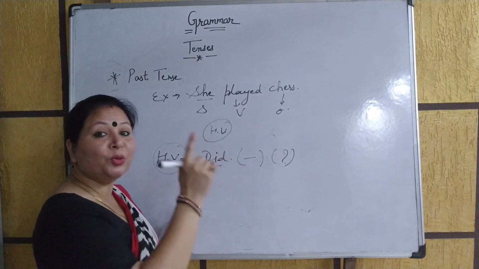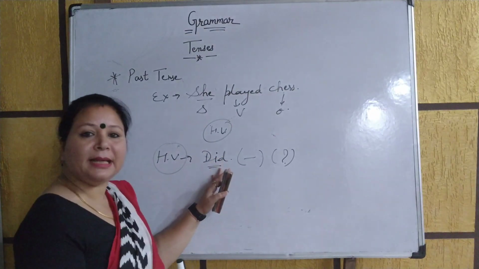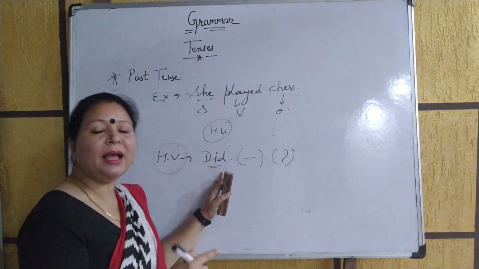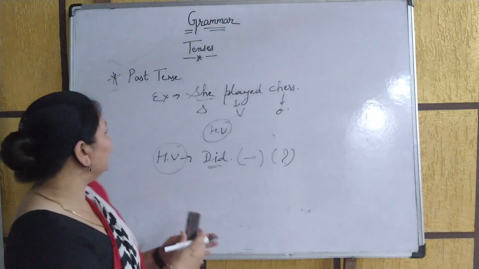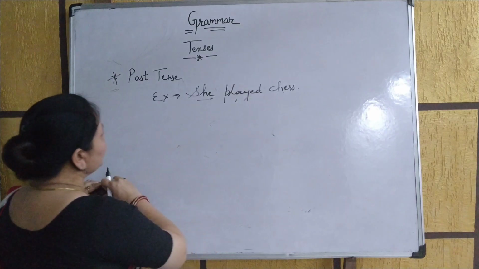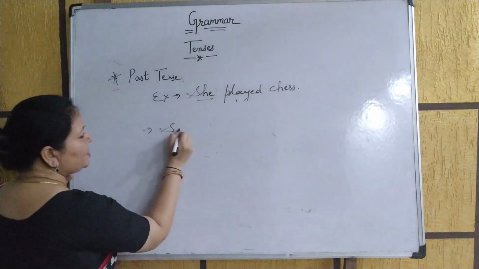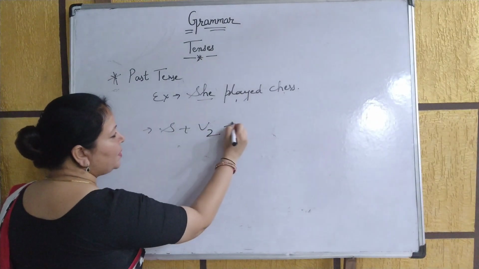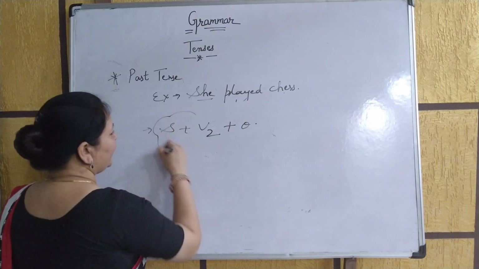In present we were using do and does. Over here did is used with singular as well as plural. Okay beta, now just write the rules and regulations regarding that. Subject plus verb's second form plus object.